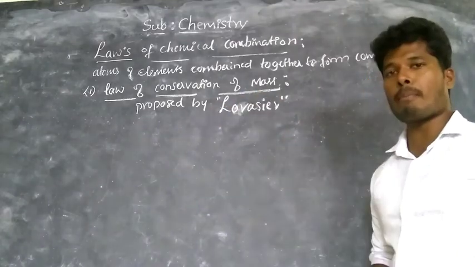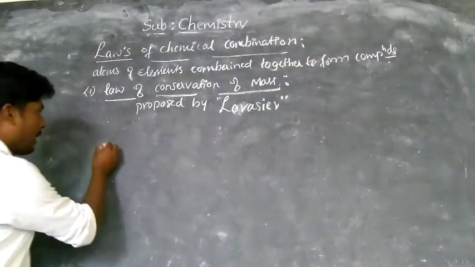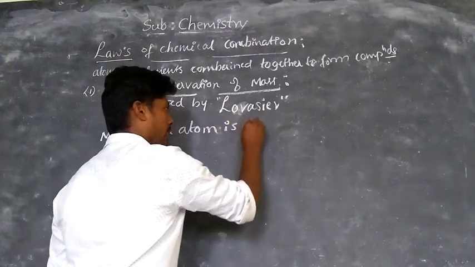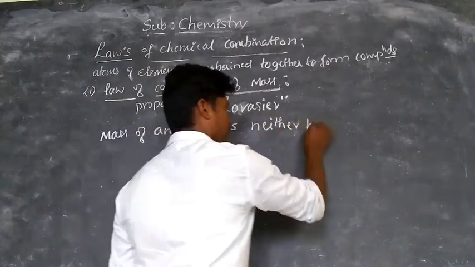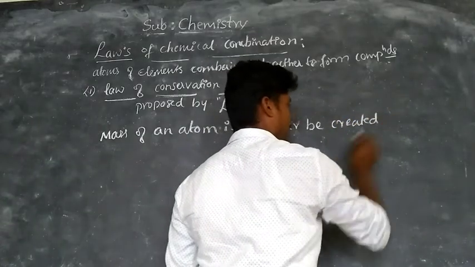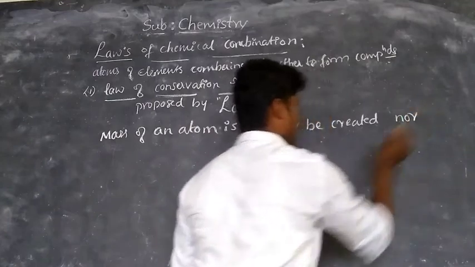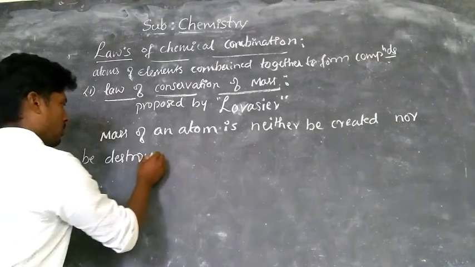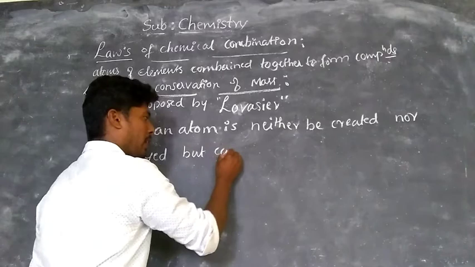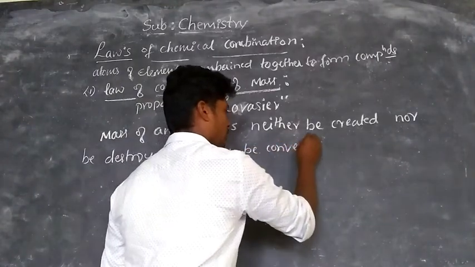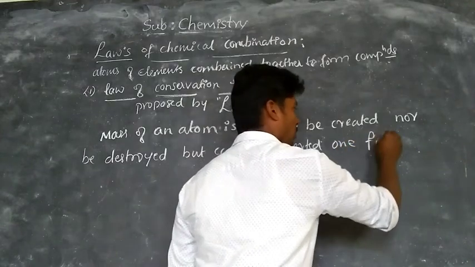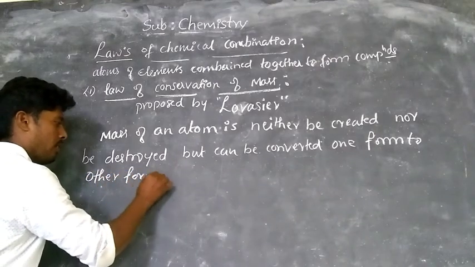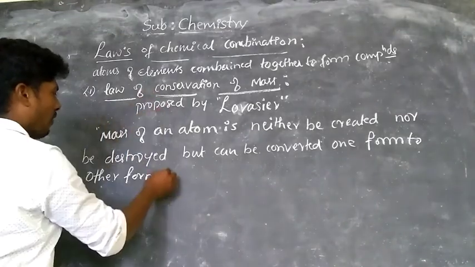This is the statement of the law of conservation of mass.